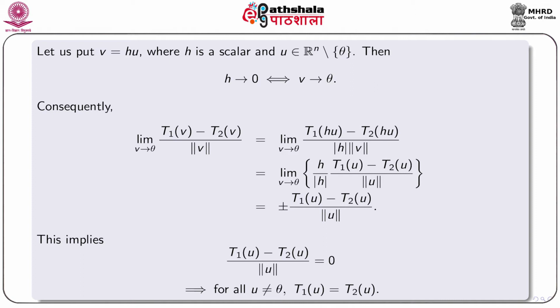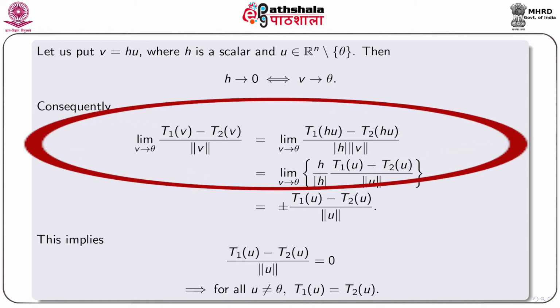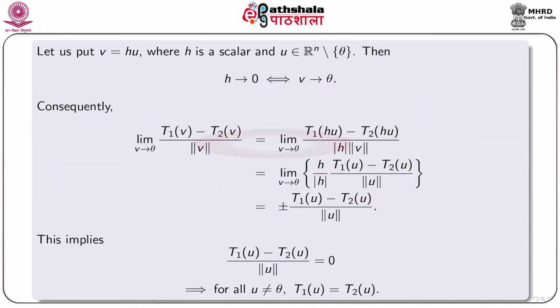Now, we put v equal to hu, where h is a scalar and u is a non-zero vector in Rn. We can easily check that h tends to 0 is equivalent to v tends to theta. Consequently, (T1(v) - T2(v))/norm v equals the ratio (T1(hu) - T2(hu))/norm of hu, which is mod h times norm u.